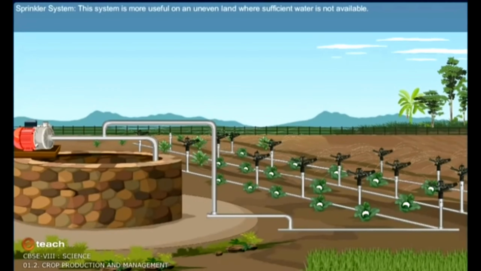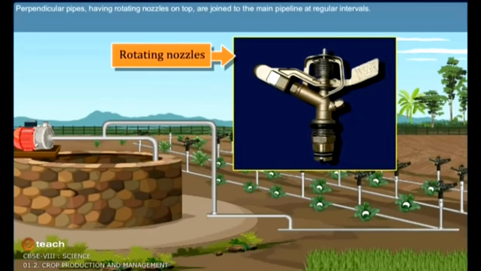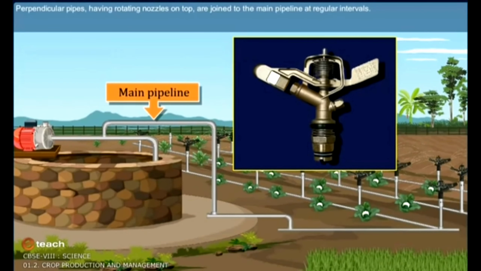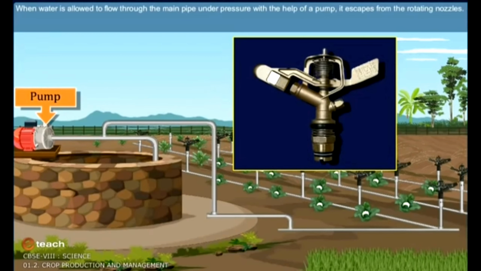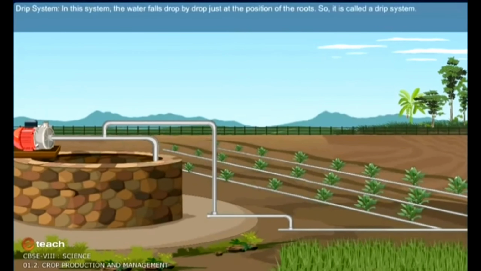First, the sprinkler system. This system is more useful on uneven land where sufficient water is not available. The perpendicular pipes having rotating nozzles on top are joined to the main pipeline at regular intervals. When water is allowed to flow through the main pipe under pressure with the help of a pump, it gets sprinkled on the crop as if it is raining. A sprinkler is very useful for sandy soil.